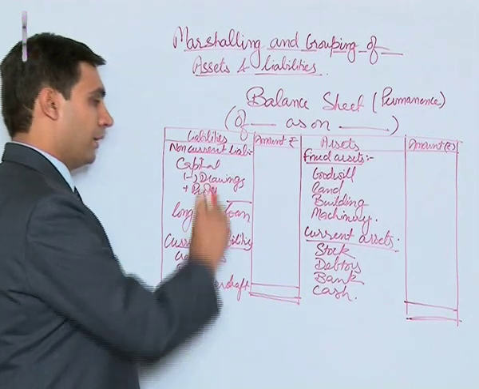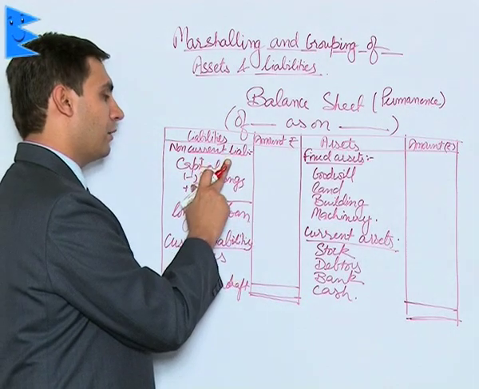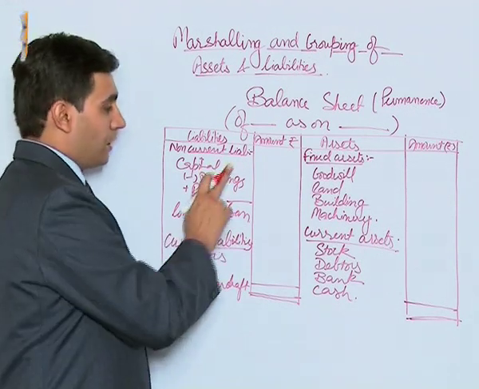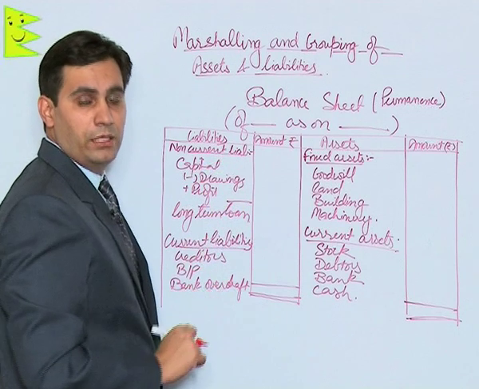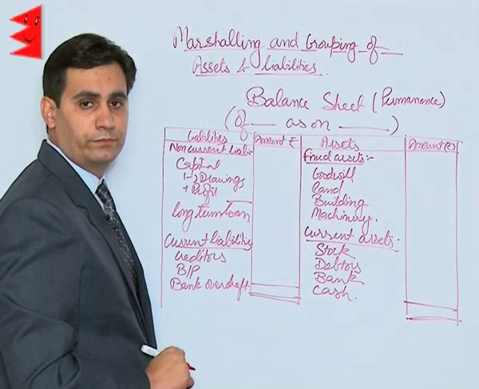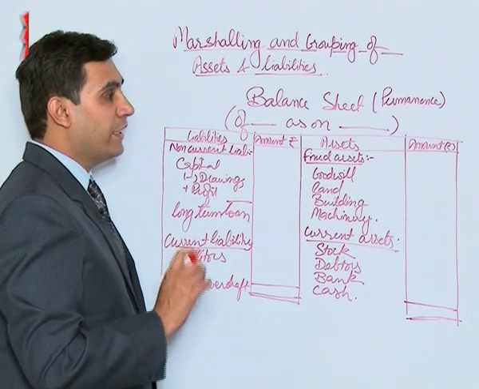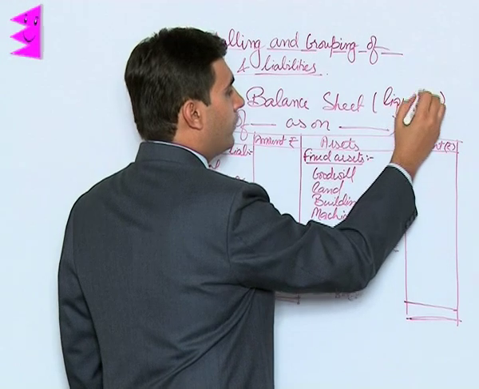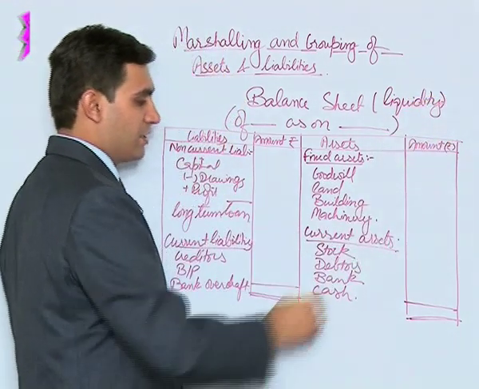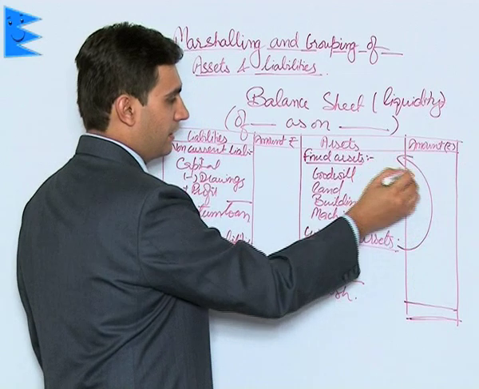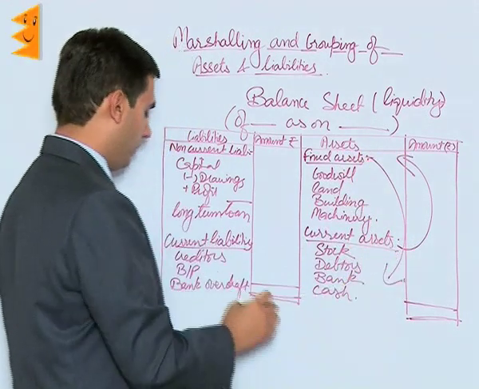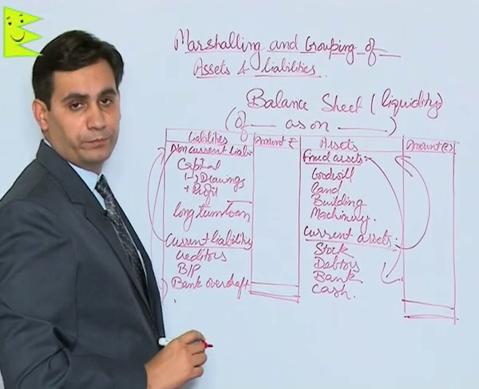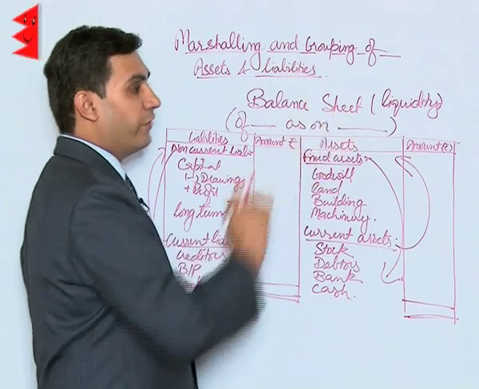So now students, again on the liability side we have grouped under non-current and current, and it is the order of permanence, that is the fixed ones at the top and the current ones at the bottom. Now in case of liquidity, what we will do is just reverse the order, that is current assets at the top and the fixed assets at the bottom, current liabilities at the top and non-current liabilities at the bottom. That would be the order of liquidity.